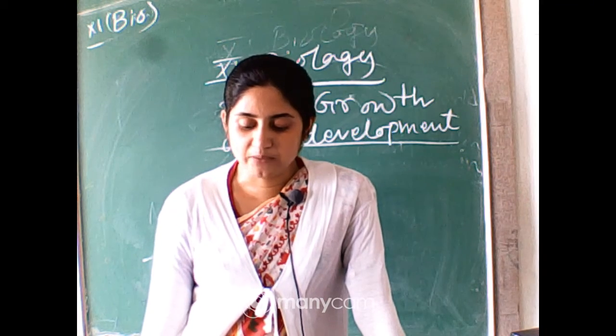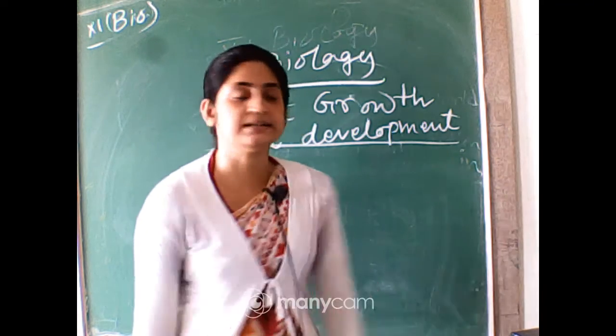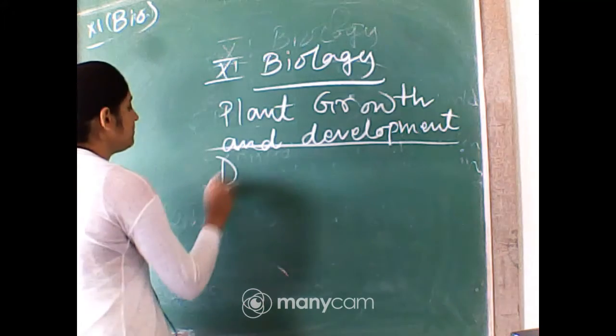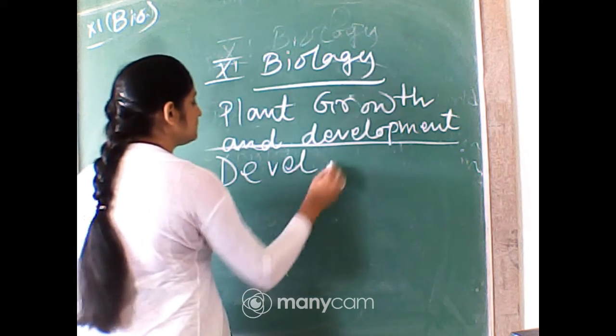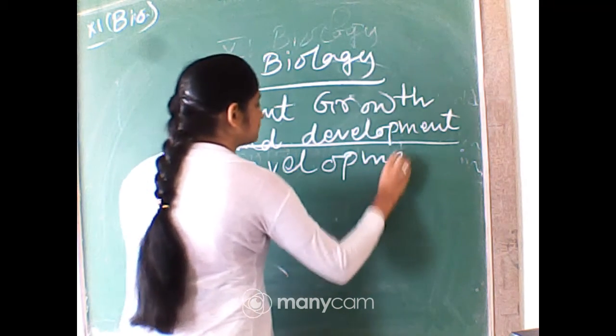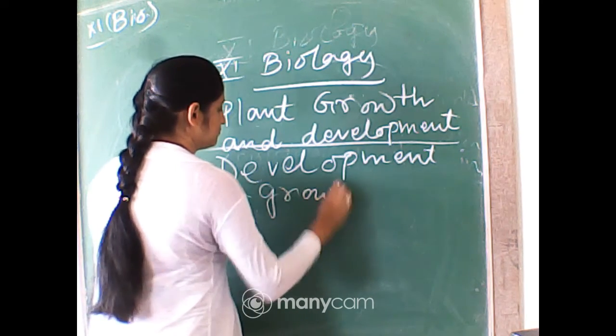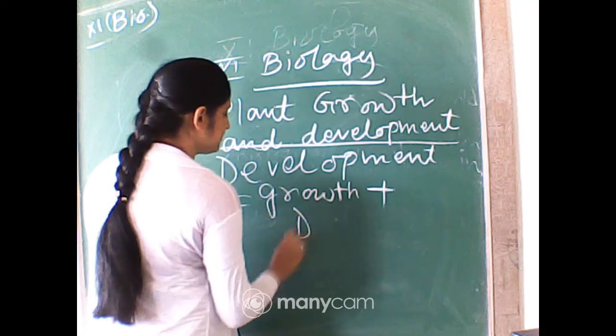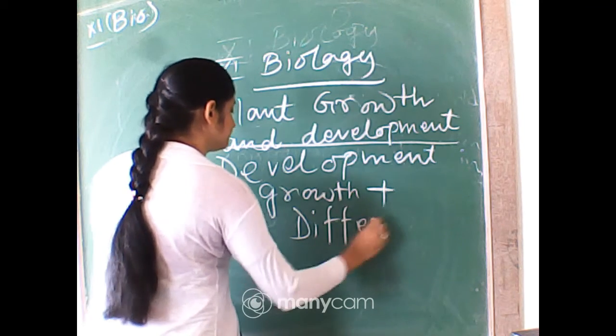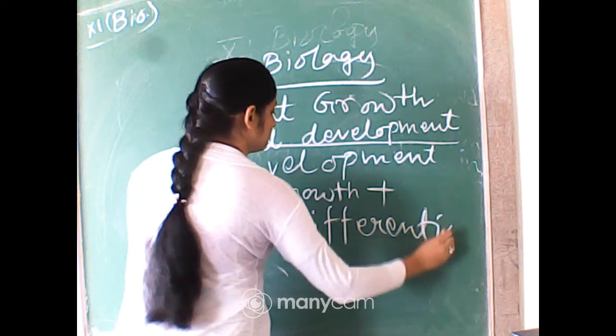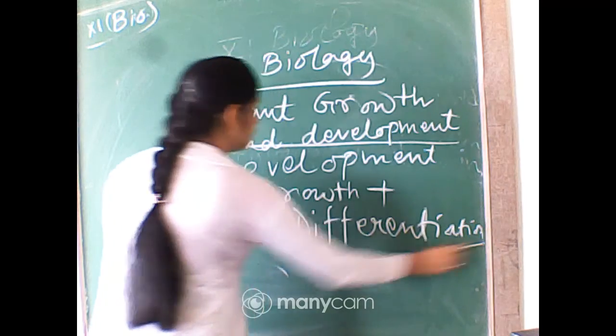Development is the sum of two processes, growth and differentiation. So what is development? Development means growth plus differentiation. So this is the development.